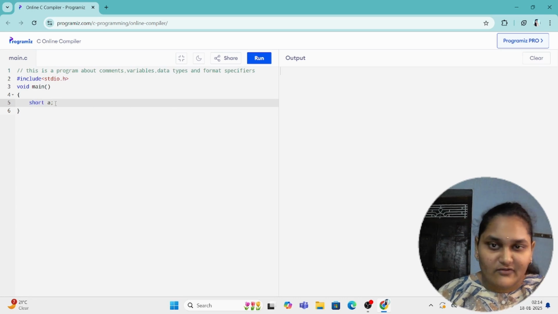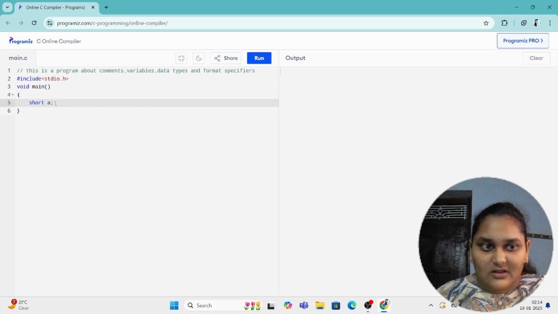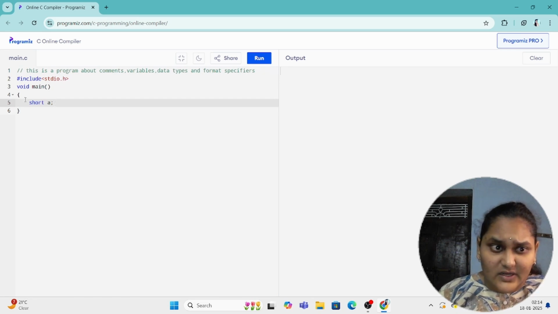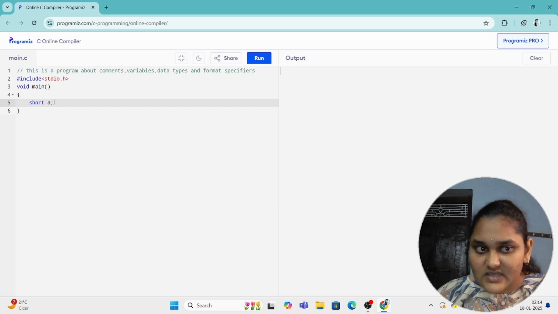Of course, almost all the lines of a C program should end with a semicolon. Semicolon is nothing but a line break. Semicolon says where a particular line of code ends. So this is how to declare a variable. I declared a short variable whose name is a, and that line ended with a semicolon.